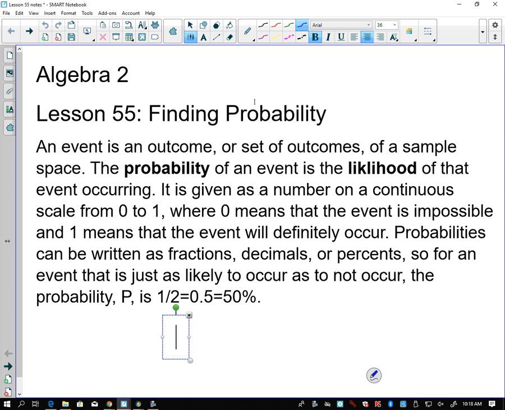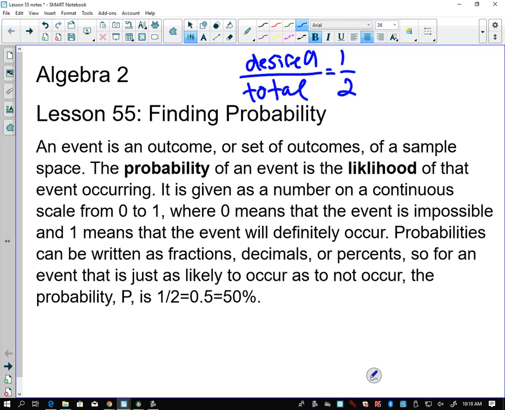As a fraction, yes, I understand the concept of 50-50, but 50-50 is not probability. 50-50 is odds, and there's a difference between odds and probability. Probability is desired number over total, and that gave me 1 over 2.